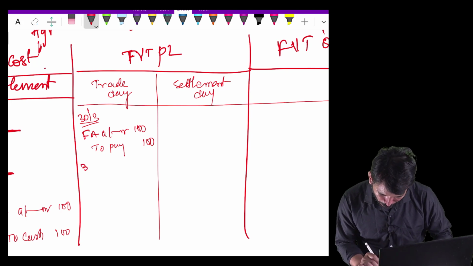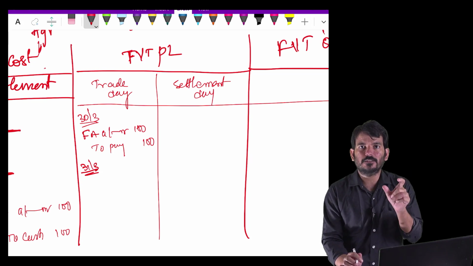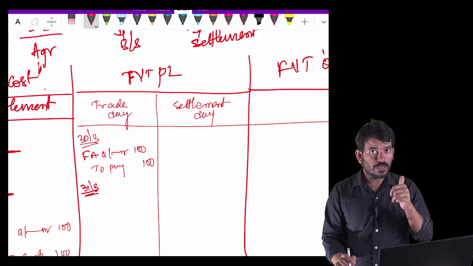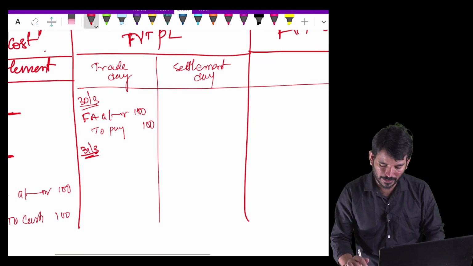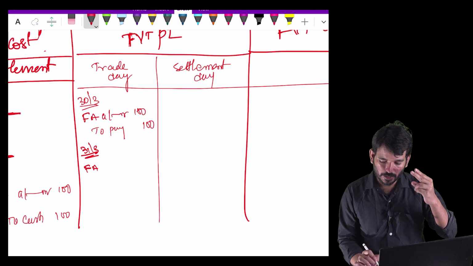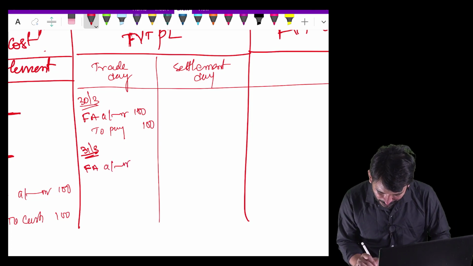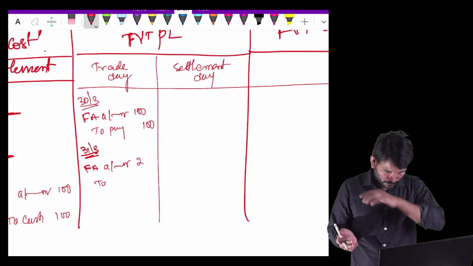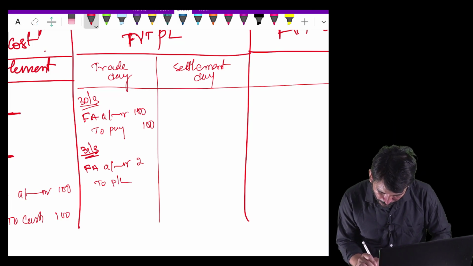And on 31st March, there is a change of 2 rupees in your valuation. Should you recognize it? Yes, of course, because you are going for the fair valuation. How do you do that? Only the element which is increased, for that you write the entry, which means your financial asset is increased by 2 rupees. It's already in the debit balance. You increase one more time, so you debit one more time. So financial asset account debit 2 rupees. Do you take it into P&L? Because we are going for fair value through P&L, we will take this 2 rupees into P&L.